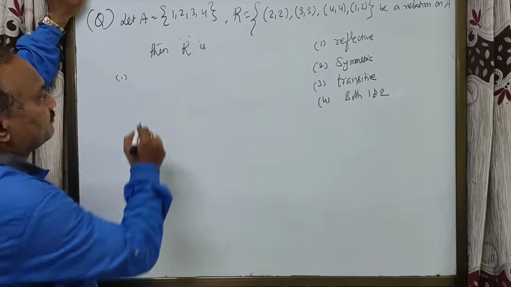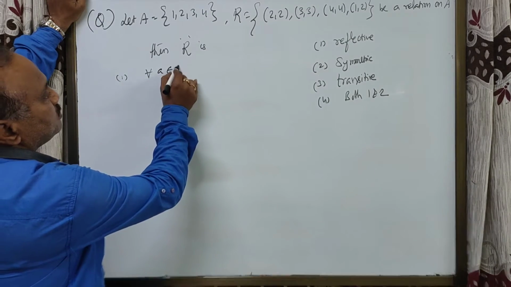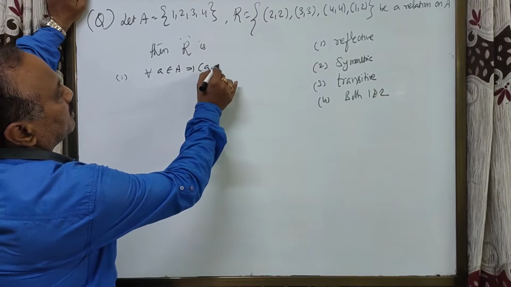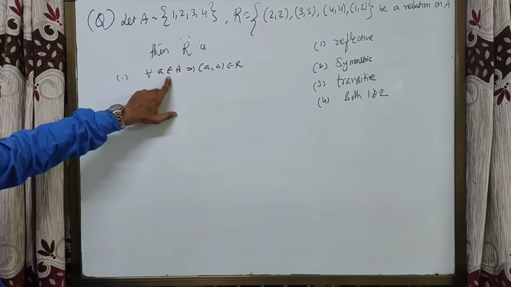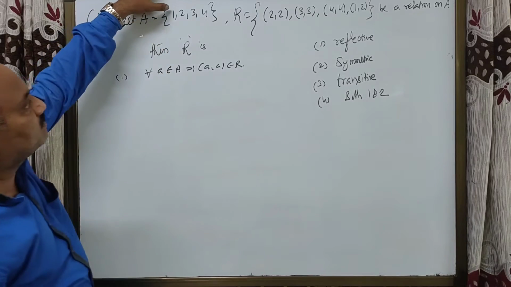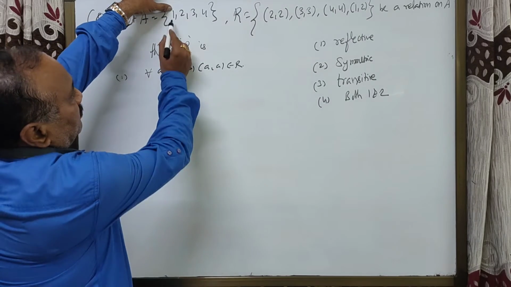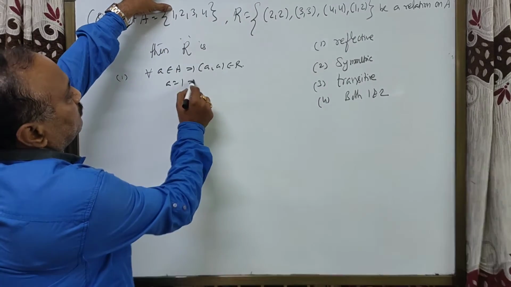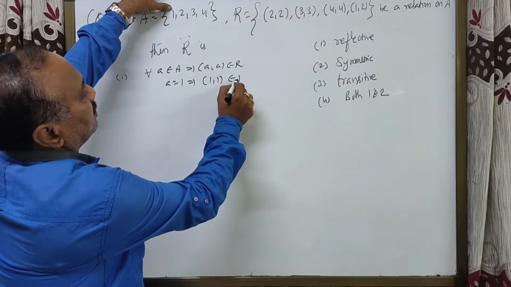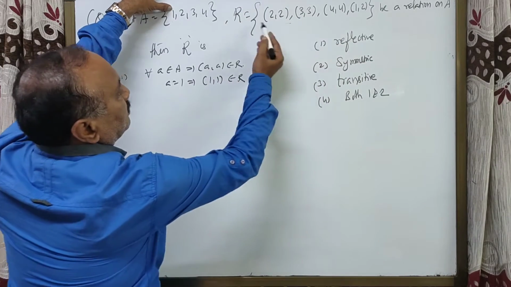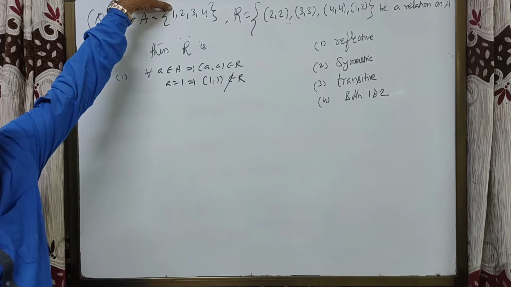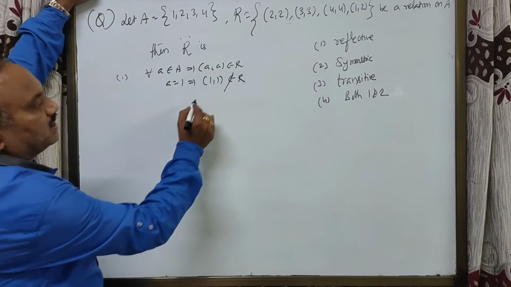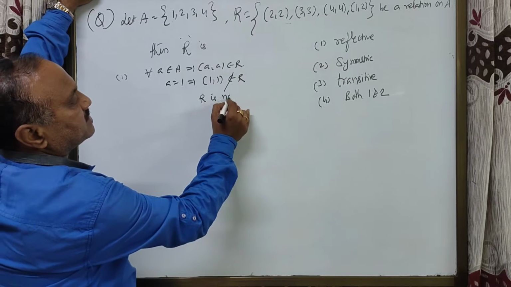For all a belongs to A, (a, a) should be in relation R. In A we have the number 1. For a equal to 1, (1, 1) should be in R, but there is no (1, 1). It does not belong to R. So R is not reflexive.